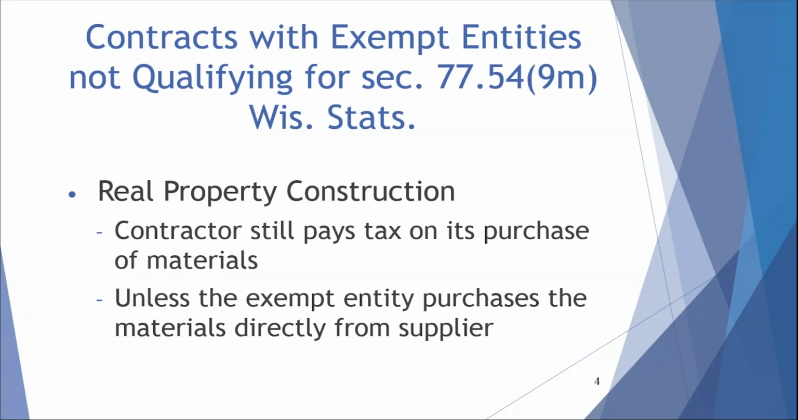Now let's look at a contractor that is performing a real property construction activity for an exempt entity that does not meet the criteria for the building materials exemption. The contractor's charges to its customer for a real property improvement are not subject to sales tax. The contractor is the consumer of the materials used to make the real property improvement. The contractor pays tax on its purchase of the materials.